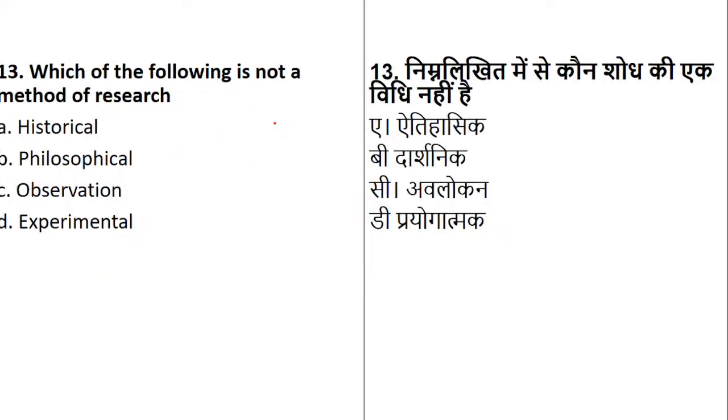Okay. Now, question number 13 is the easy question. Let's see how many of you are able to crack it. Which of the following is not a method of research? From the given options, one of these is not a method of research: historical, philosophical, observation, or experimental. Which is not a method of research?